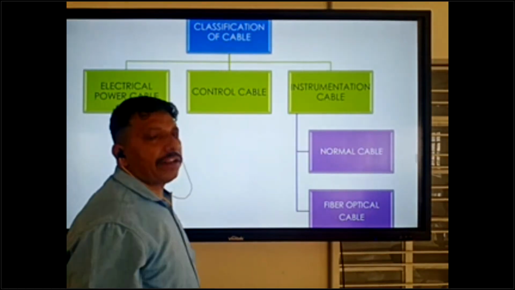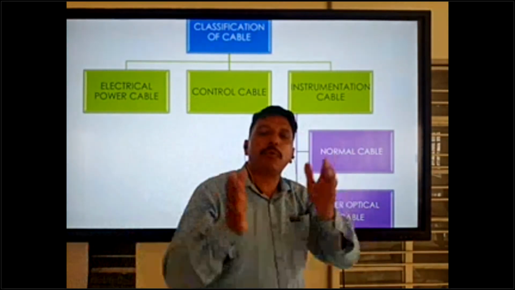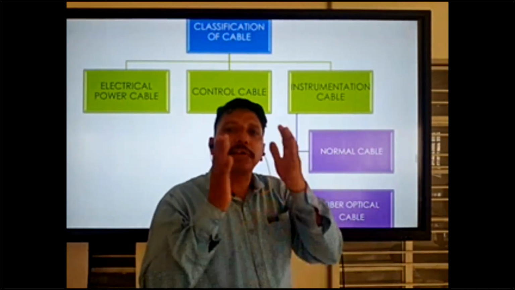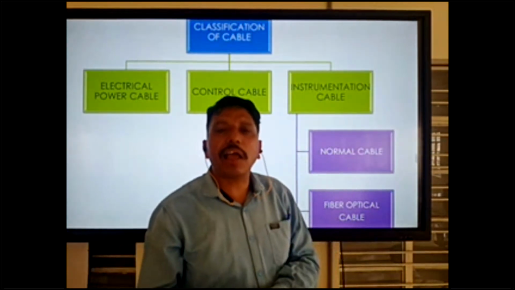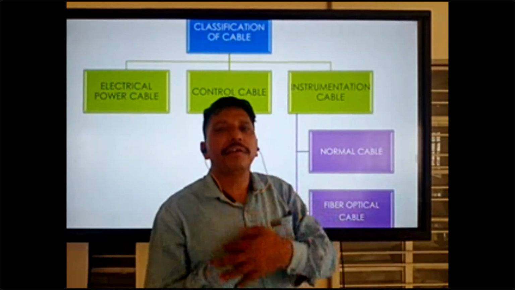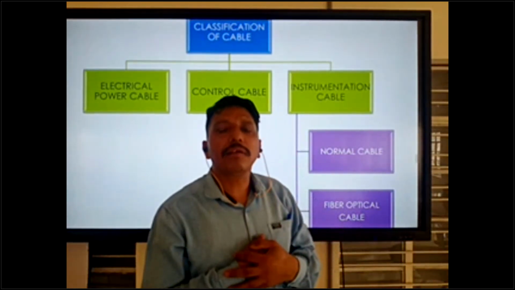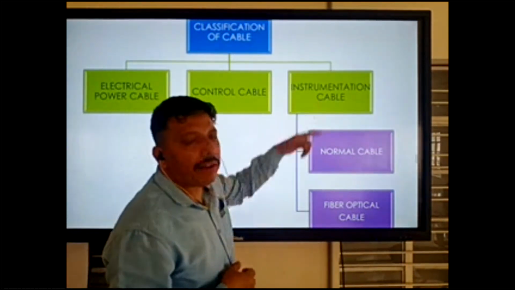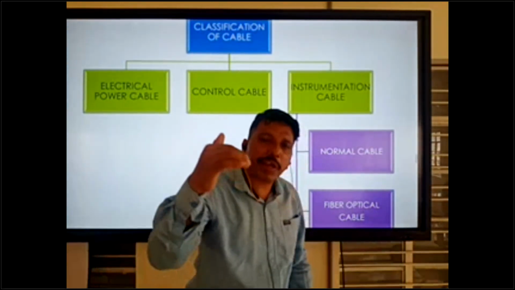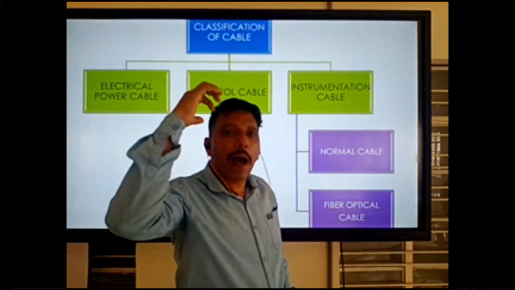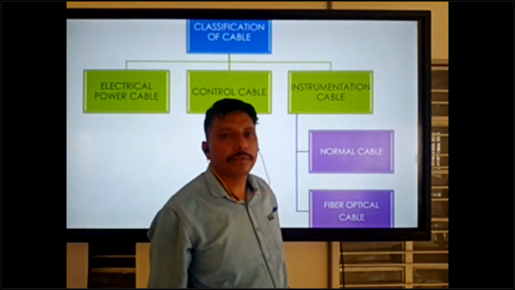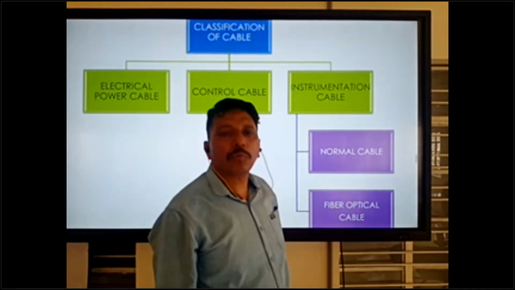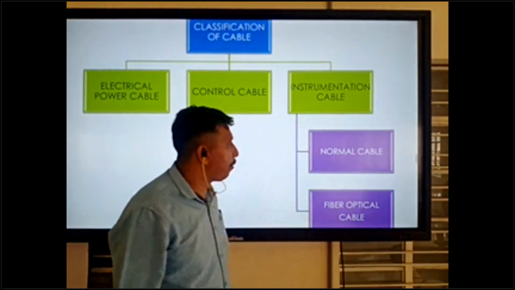Electrical cable, anywhere there is need of electrical power supply, that's area we can using electrical power supply cable. And instrumentation cable we can maximum using in gas plant, power plant.